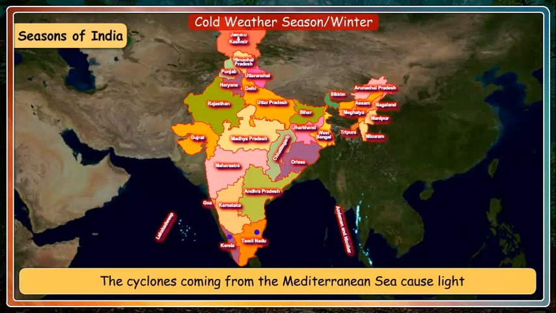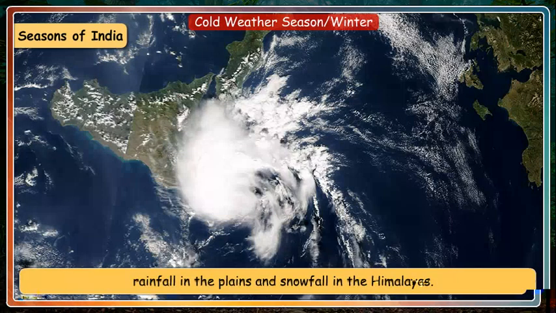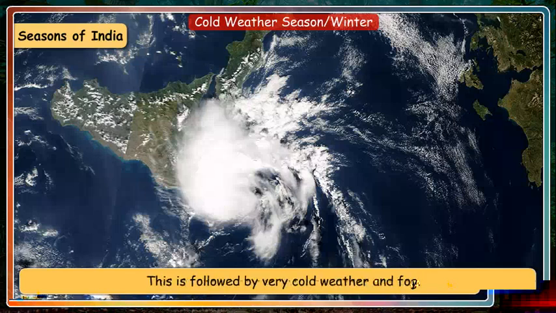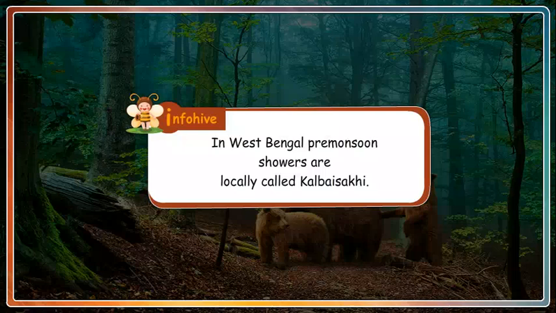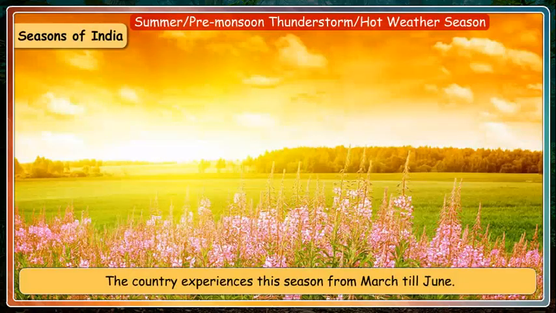The cyclones coming from the Mediterranean Sea cause light rainfall in the plains and snowfall in the Himalayas. This is followed by very cold weather and fog. Info Hive. In West Bengal, pre-monsoon showers are locally called Kal Baisakhi.